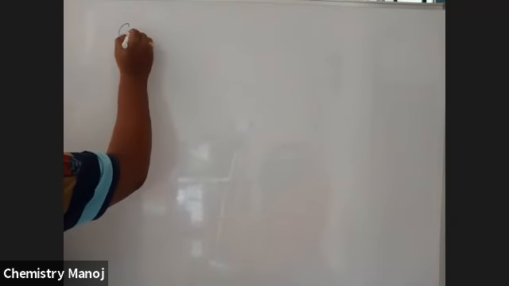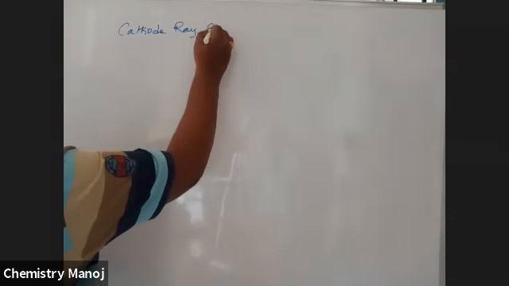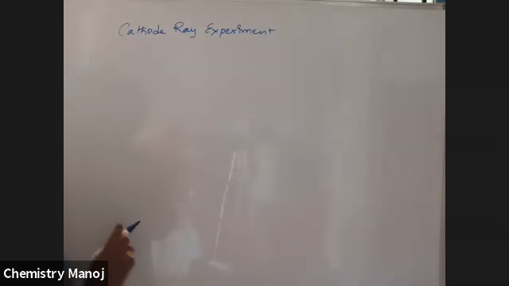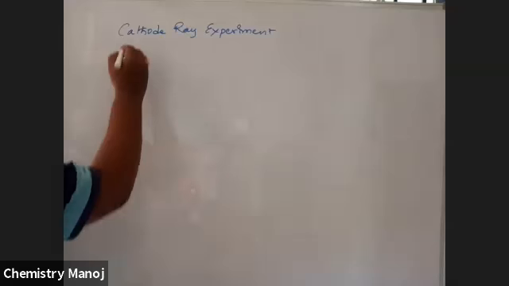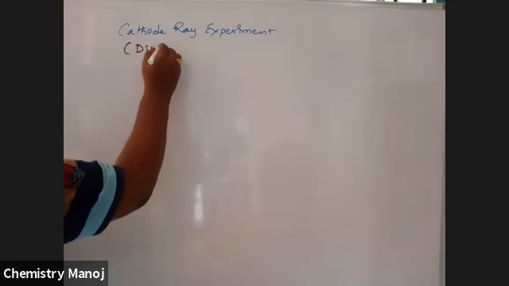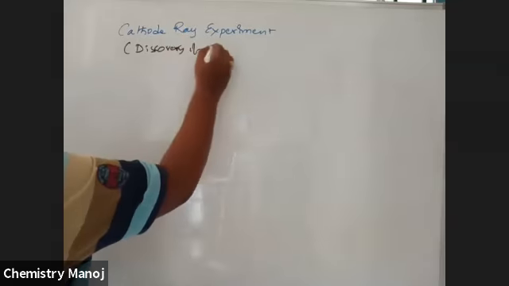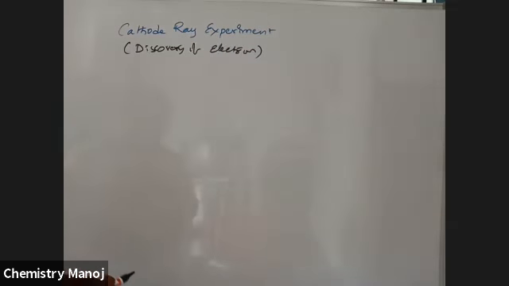So that is the cathode ray experiment. The cathode ray experiment explains the discovery of the electron. Okay, so this is the cathode ray experiment. So what is this cathode ray experiment?